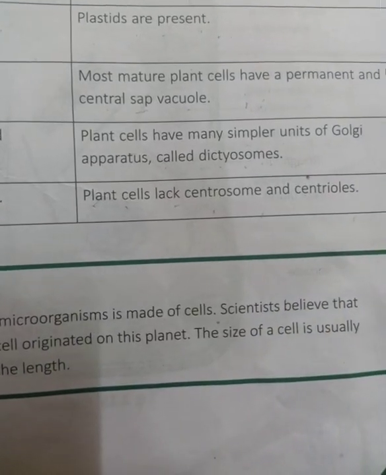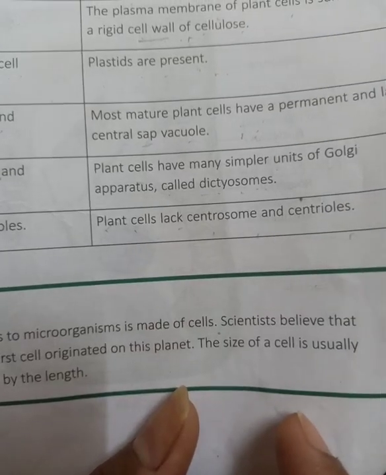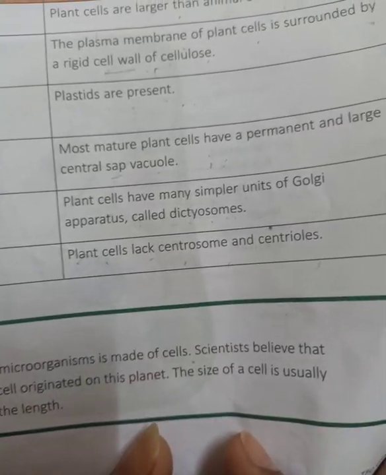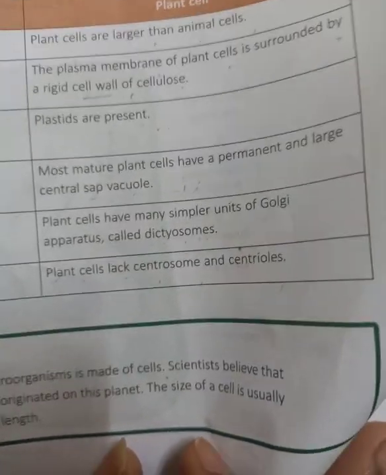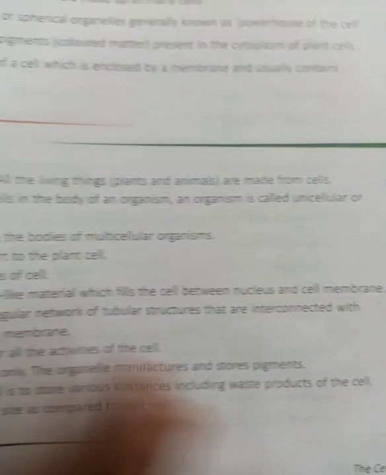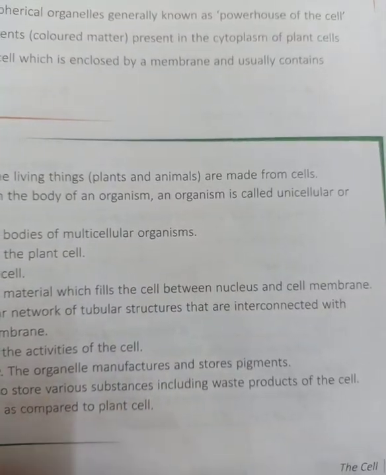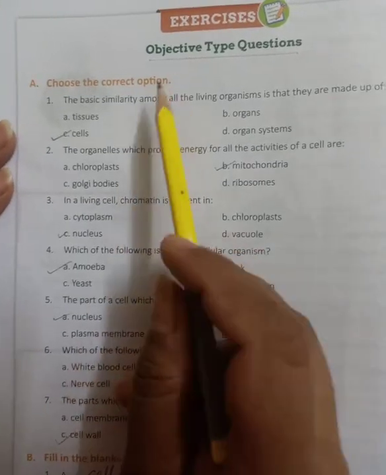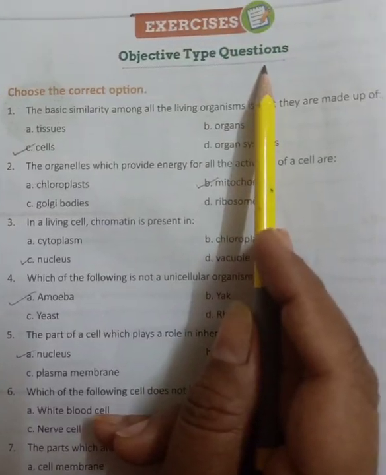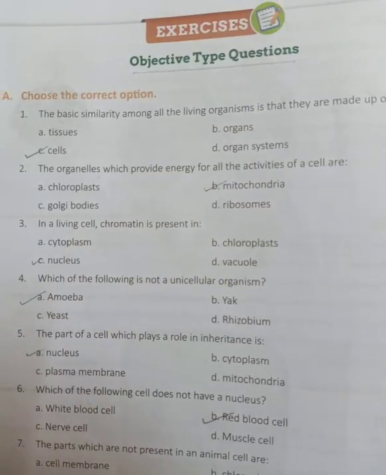So you have questions also at the back side of your chapter. So differences are there. You can copy any 3 or 4 differences from there. Now come to the exercise. In your exercise, see the questions and answers. Now the first question is an objective type question.